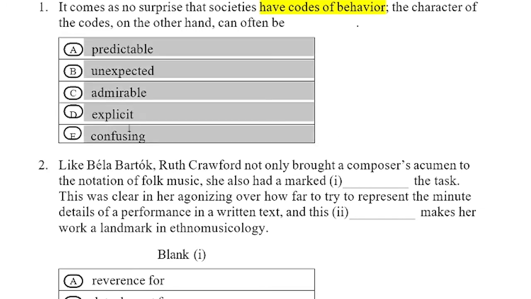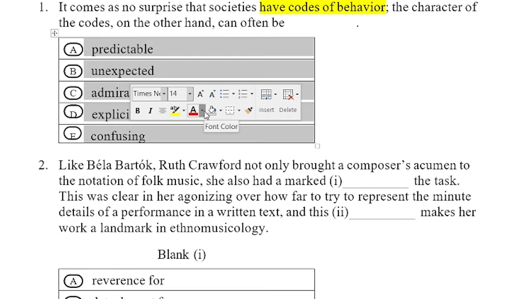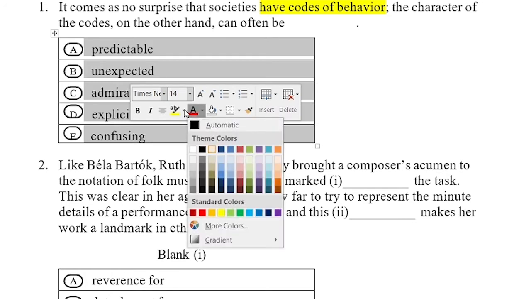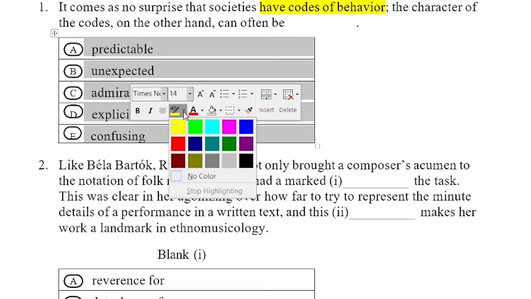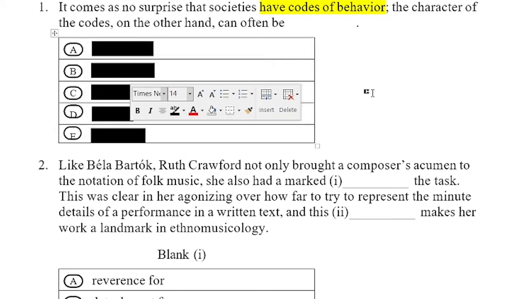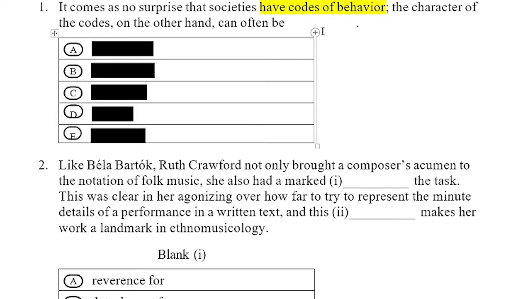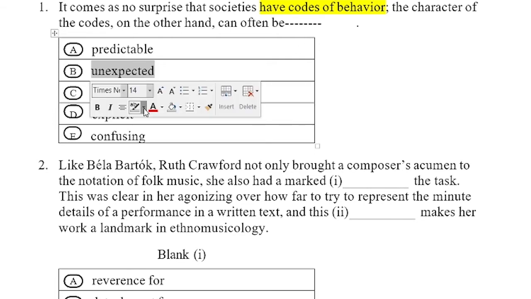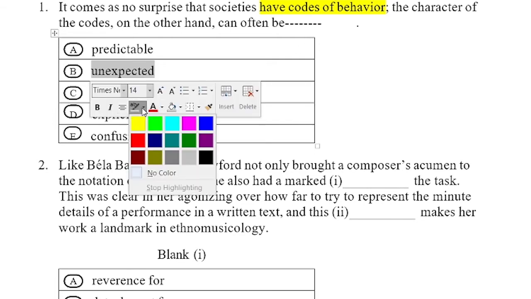But the character of codes, on the other hand, have no code of behavior, so it will be similar to no code of behavior or unexpected behavior. So it's related to the answer unexpected. We are going to find the best one. Predictable, unexpected. Yes, there is unexpected. So the correct answer is unexpected.